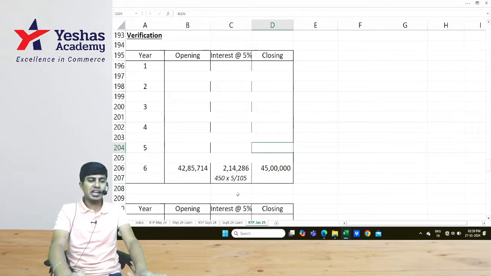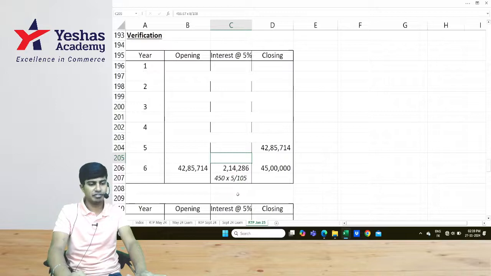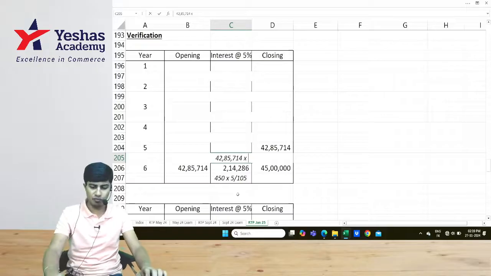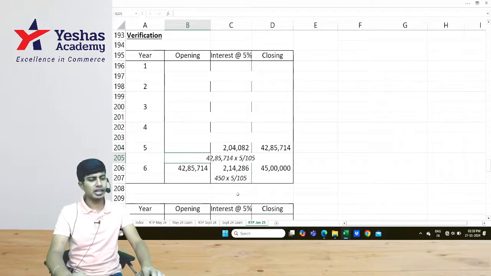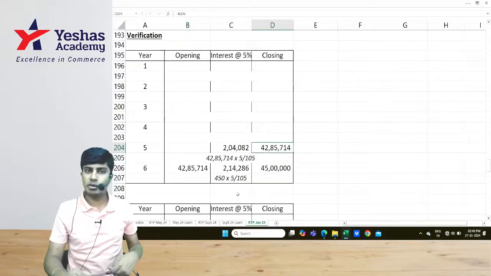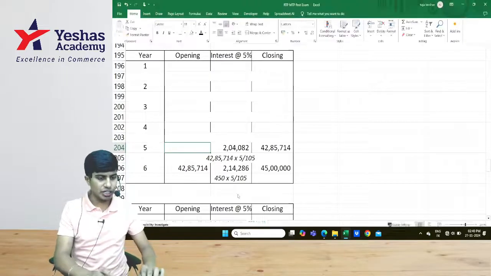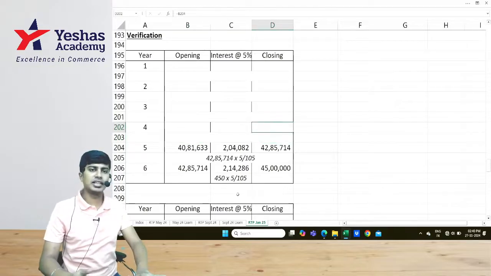42,85,714 is the book value of the asset at the beginning of year 6. That is the book value of the asset at the end of year 5. Take this, divide it by 105 and multiply it by 5. 42,85,714 into 5 divided by 105. 2,04,082. After adding interest of 2,04,082, the closing cost becomes 42,85,714. How much is it before? 42,85,714 minus 2,04,082. 40,81,633. That will become the cost at the end of year 4.